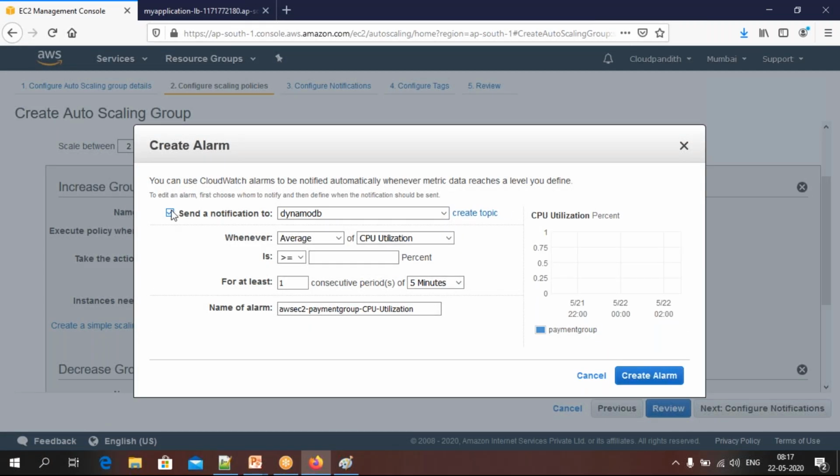What it is going to do, whenever servers are increased, it will send a notification. I don't want to send a notification, so I'm going to put some condition. Average CPU utilization is greater than 60% for at least 1 minute. Okay, if it is continuously 60% CPU utilization, then it is going to trigger an alarm.